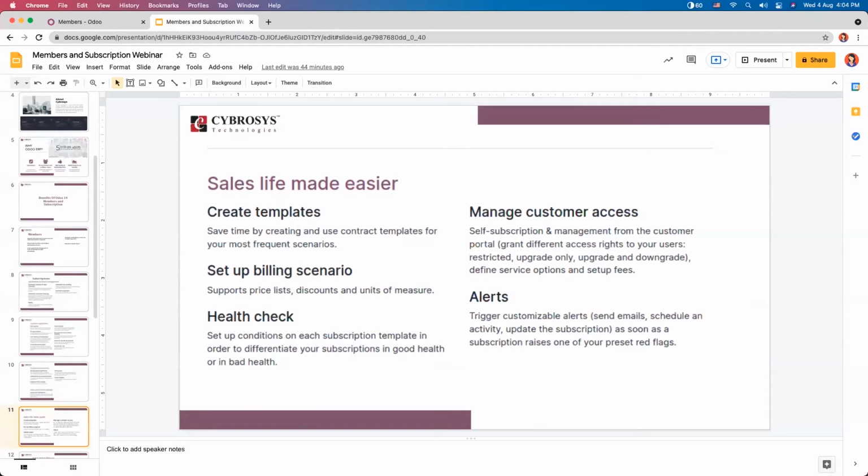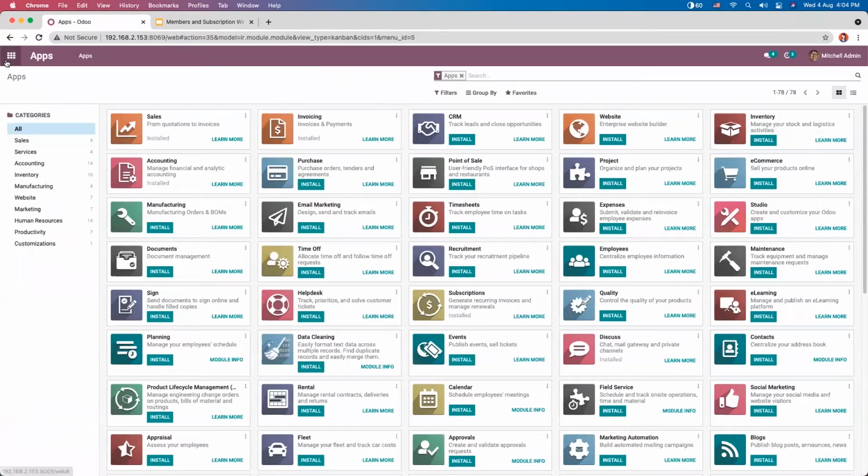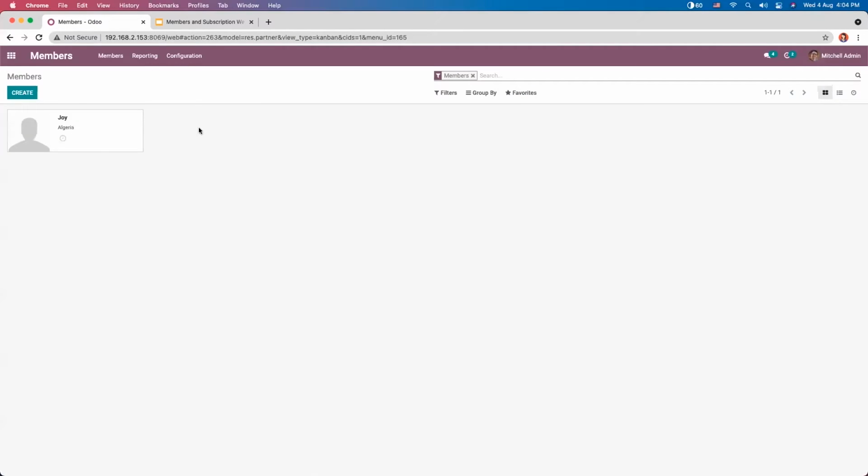Now let's move on to our Odoo dashboard. Here you can see the Odoo dashboard where I have installed members and subscription. I have installed it from Odoo apps. You can also find some other different modules like sales and accounting. Okay, so first, let me open the members module.